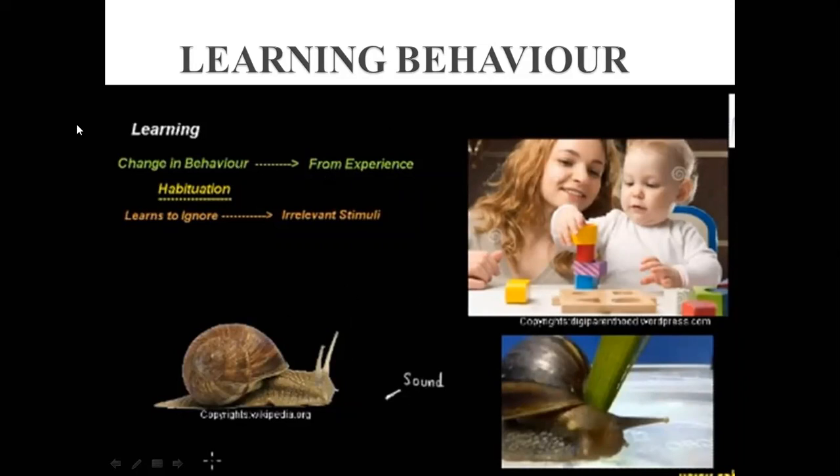Is it clear what learning is? Yes, miss. Notice that learning has the direct involvement of the brain, right? Whenever you learn something, yes, you are also learning this lecture. Some of you are learning it quickly, some of you are not getting it as you should. It depends upon your consciousness, how active you are sitting, and whether you are utilizing your brain, right? So learning has a direct involvement of the brain.